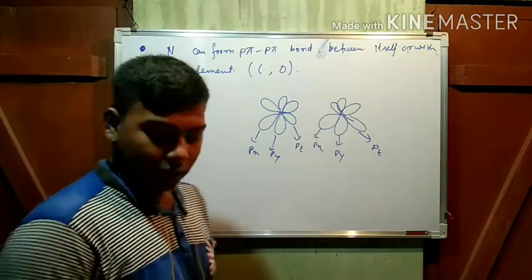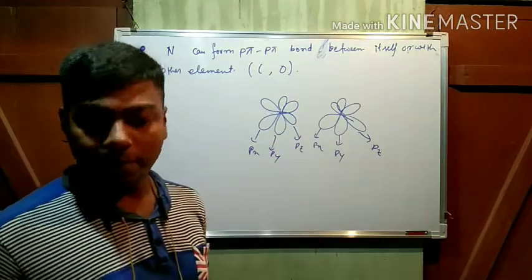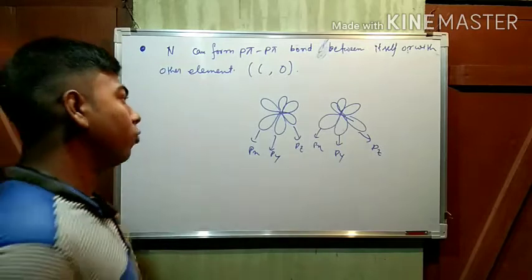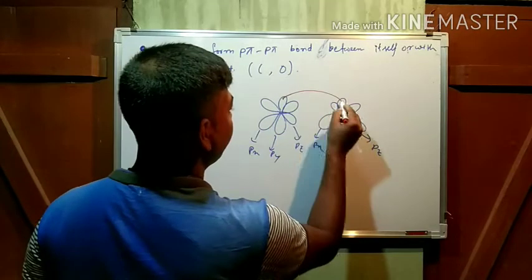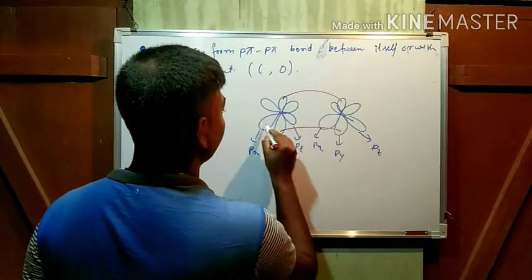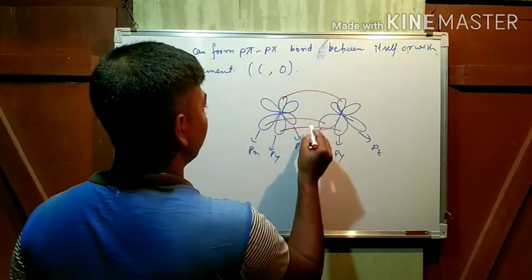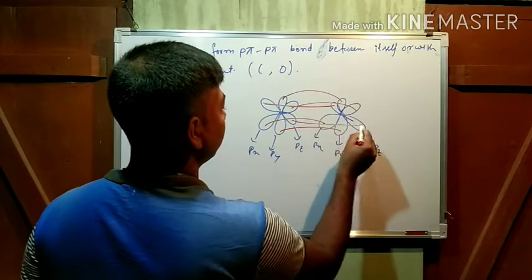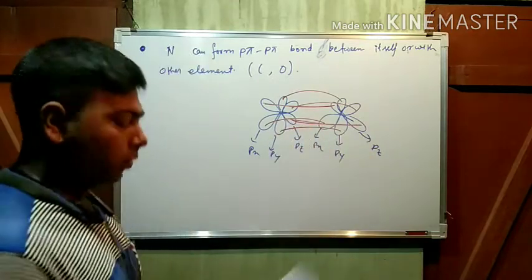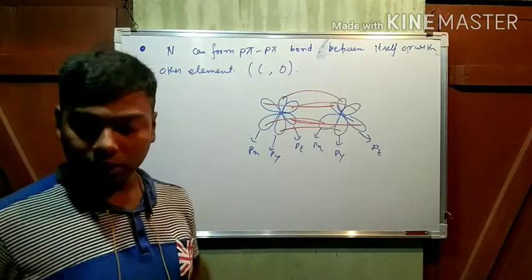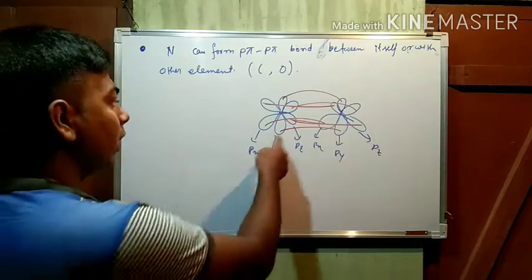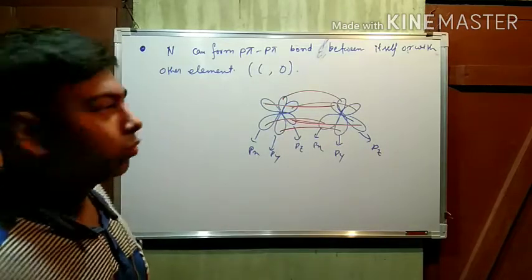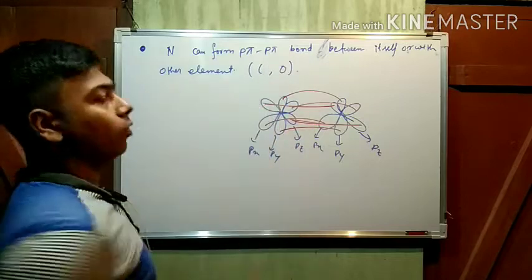Now it forms lateral overlap, and by the lateral overlap, it forms the pi bond. By these 3p orbitals, it forms 3 pi bonds. That's why it is p-pi bond.